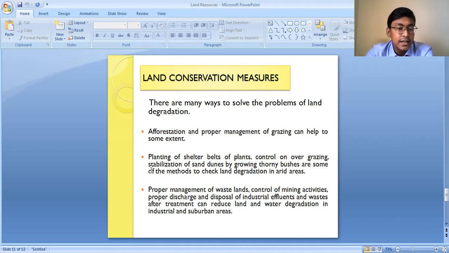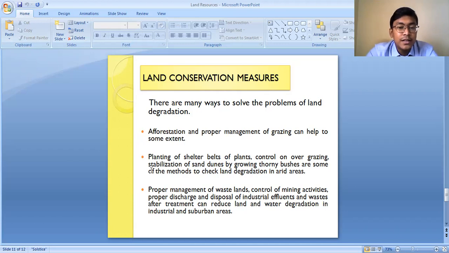In the desert areas, land degradation is another important problem, because in the desert areas some amount of fertile soils are available. Means the soil is not so much fertile, but at least fertile to grow some types of crops. But those lands also get degraded because of the shifting of the sand dunes. Means when the wind blows at a very fast rate, it carries away the sands, and the sands get deposited in these semi-fertile soils, and the soil becomes unsuitable.